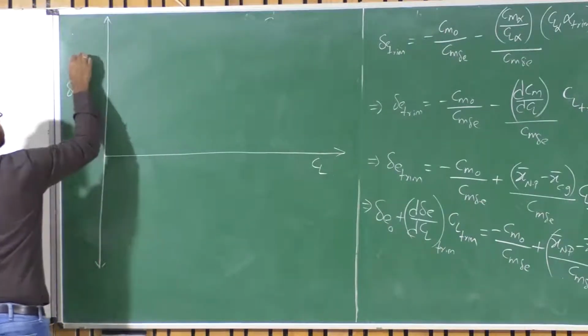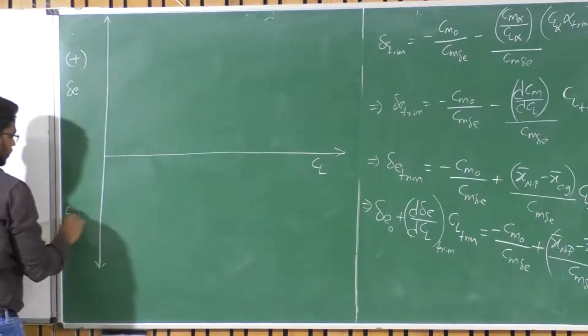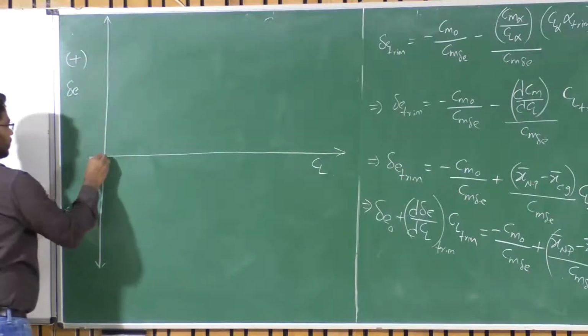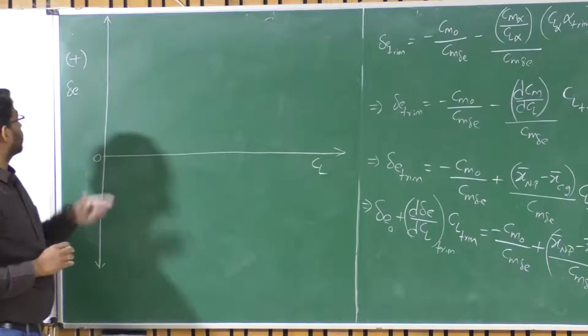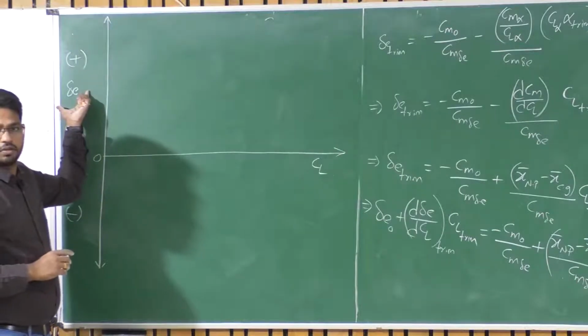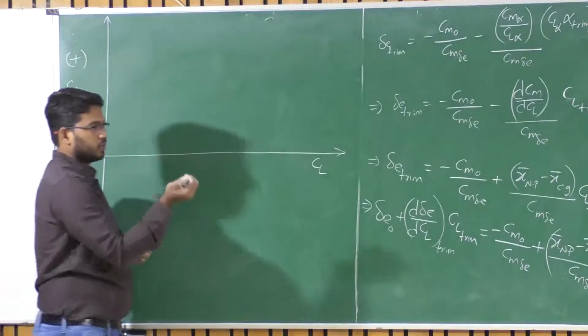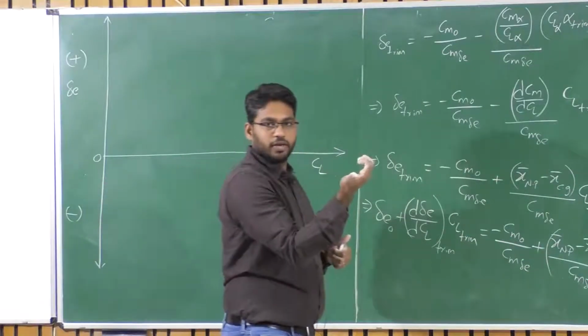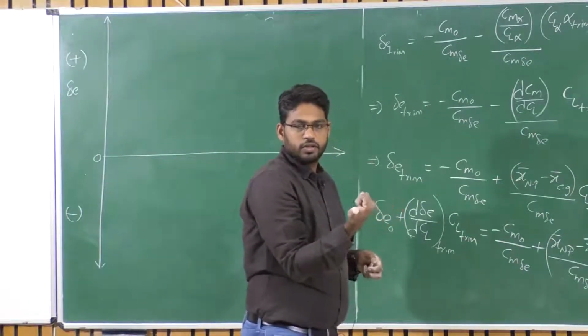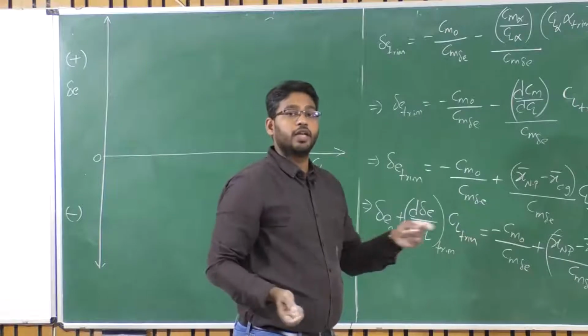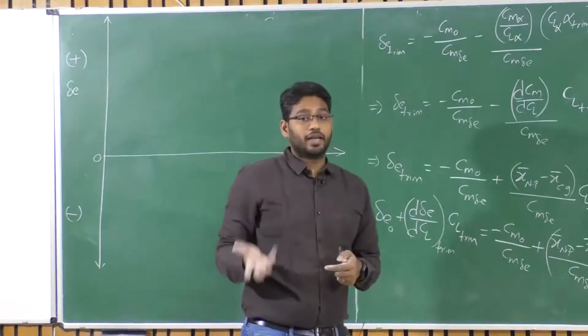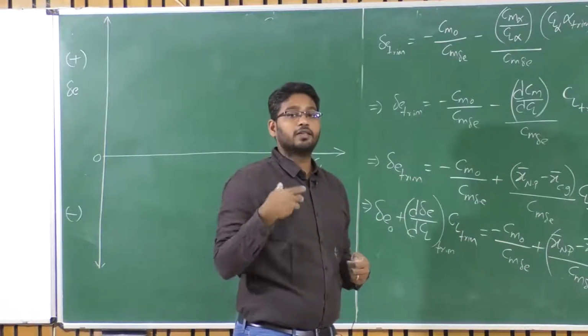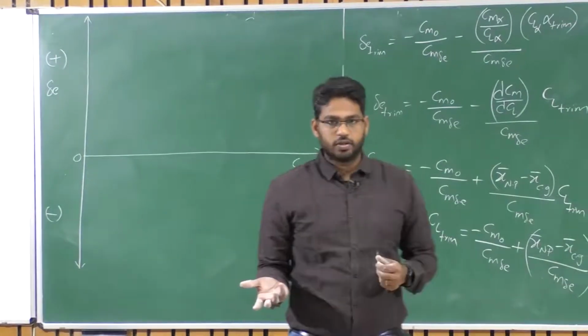So delta E is positive here and delta E is negative, and this is 0. Okay. So what is delta E positive? We just discussed it. Deflecting the elevator downwards is delta E positive, which gives a negative moment that decreases the angle of attack, that decreases your CL. It has to be, isn't it?